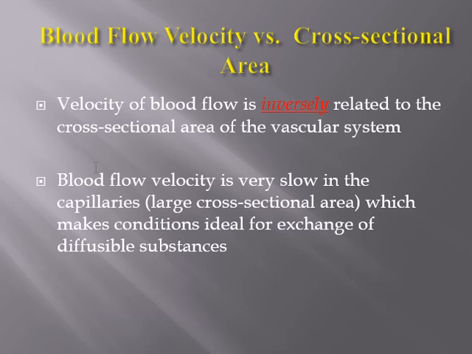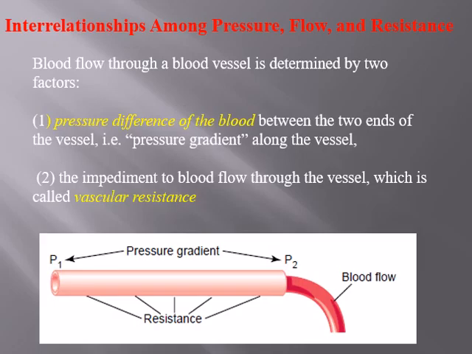So the second point is blood flow velocity is very slow in the capillaries, which have a very large cross sectional area, which makes conditions ideal for exchange of diffusible substances. Now here you can identify why the velocity of blood flow is inversely proportional to the cross sectional area: in order to provide the capillaries ample time for the exchange.